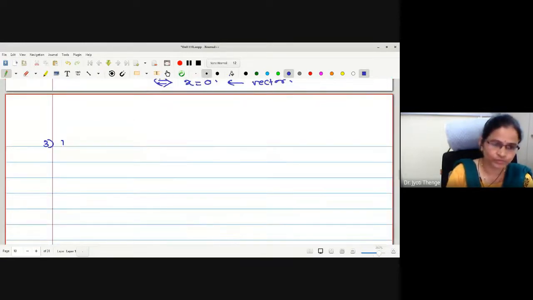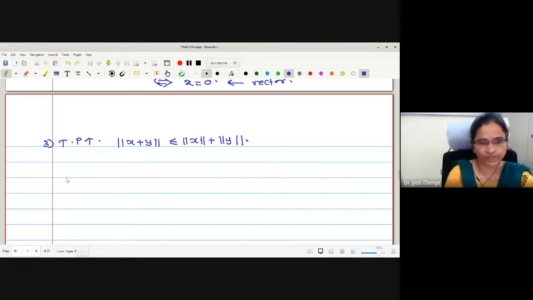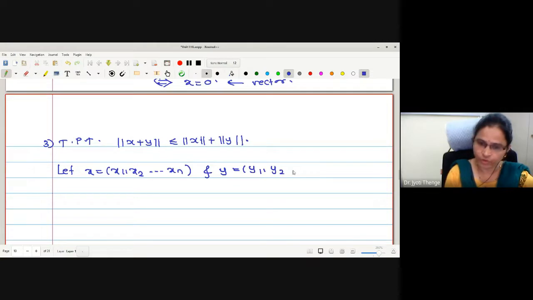Third condition to prove. Now to prove the third condition, we are going to make use of Cauchy's inequality. Let me write the two tuples we have selected here. Let x equal to x1, x2 to xn and y equals to y1, y2 to yn be any two vectors or members of Cn.